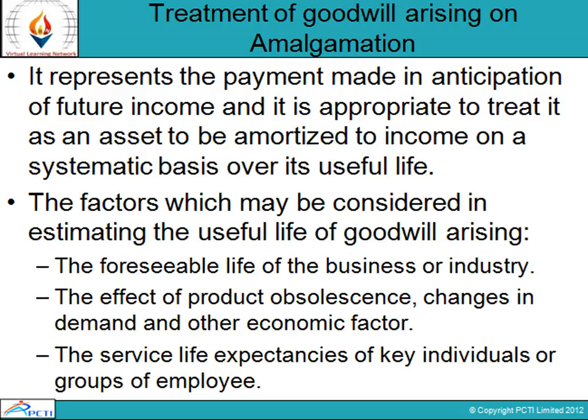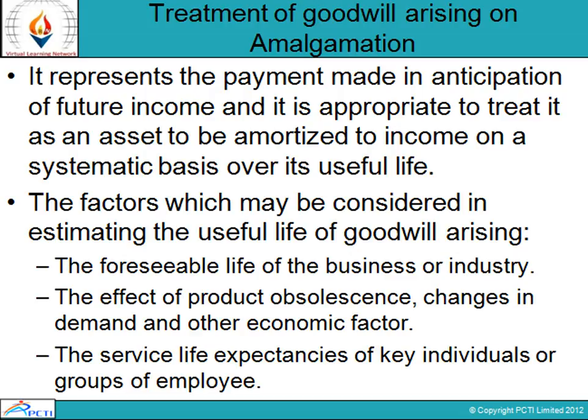Now, how would goodwill arising out of amalgamation be treated? Goodwill arising in amalgamation represents a payment made in anticipation of future income, and it is appropriate to treat it as an asset to be amortized to income on a systematic basis over its useful life.